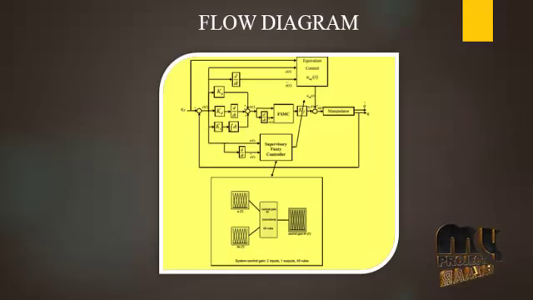This is our flow diagram. In this flow diagram we mainly used three kinds of systems. One is the sliding mode control system, another is the fuzzy logic control system, and another is the PI control system. Sliding mode control is a nonlinear control method that alters the dynamics of a nonlinear system by applying a discontinuous control signal that forces the system to slide along a cross-section of the system's normal behavior.